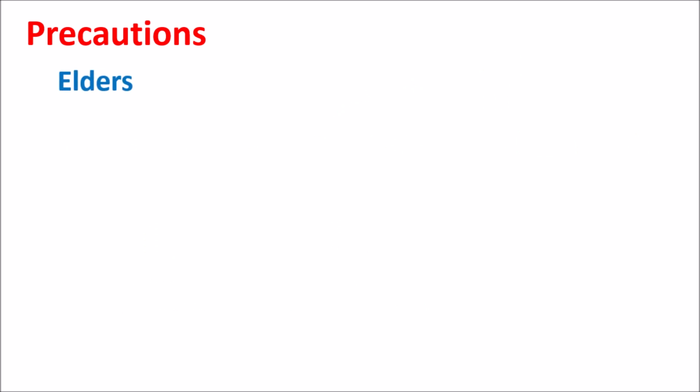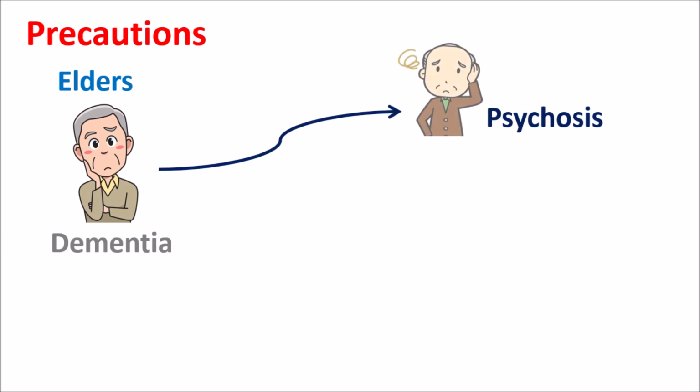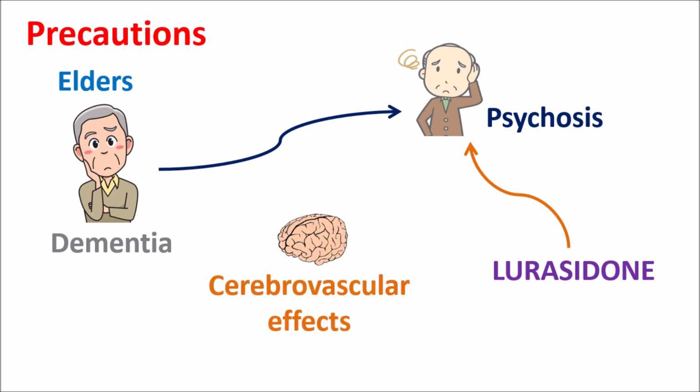The second important precaution is in the elders. Generally in the elders, we can observe some loss of memory, dementia. This dementia may be associated with psychotic symptoms. So in the elders, there may be a coexistence of dementia along with psychosis. In such people, if we give Lurasidone to control the psychosis, the psychotic symptoms can be relieved, but at the same time, Lurasidone can produce a few cerebrovascular side effects. So in such people, Lurasidone should be carefully used because it can increase the risk of stroke, particularly in elders who have dementia related psychosis. So in the elders, Lurasidone should be carefully given.